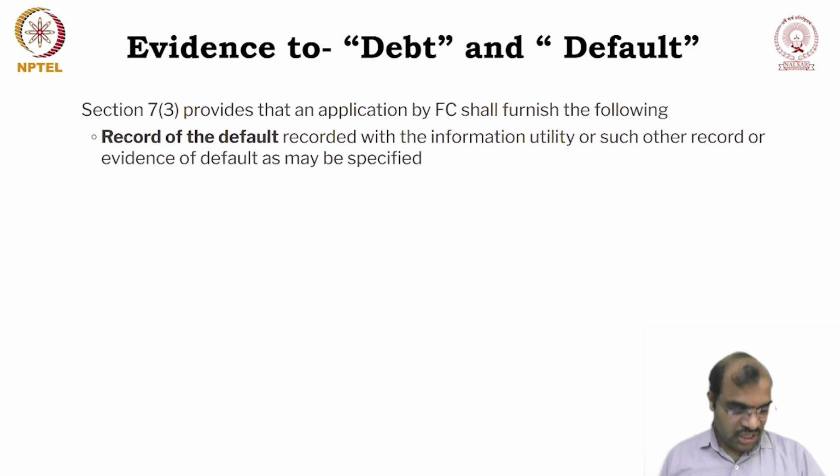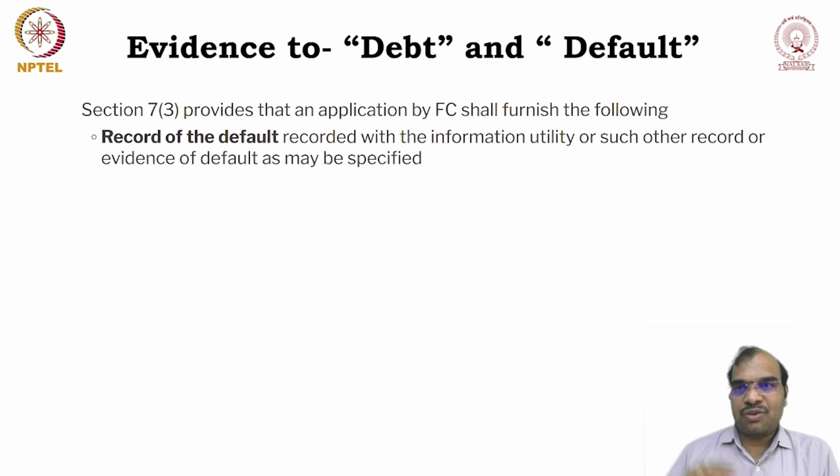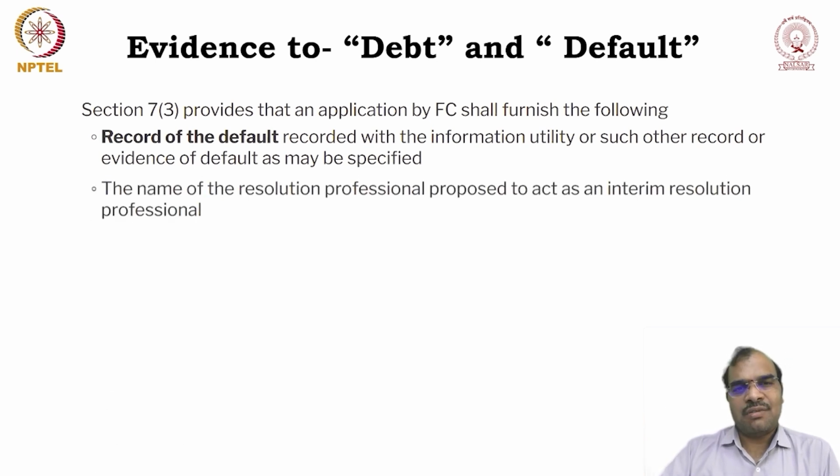So you are supposed to give the record of default. With the information utility you can extract the data and give it along with the application, or such other record or evidence of default. How will you prove the evidence of default? We are going to discuss.